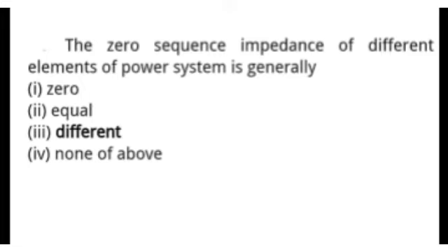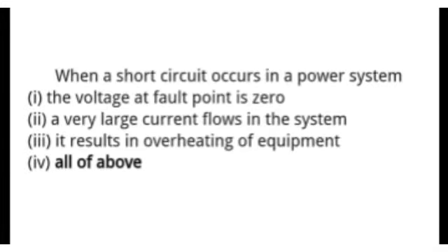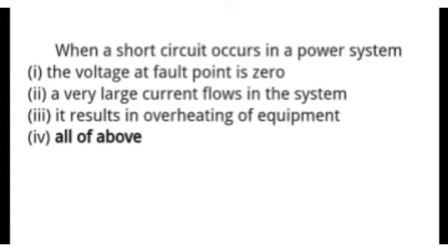Okay, next question is, when a short circuit occurs in a power system, and options are the voltage at fault point is 0, a very large current flows in the system, it results in overheating of equipment, and all of the above. So when a short circuit occurs in a power system, the voltage at fault point is 0 and very large current flows in the power system, and it results in overheating of the equipment. So the right answer is all of the above.